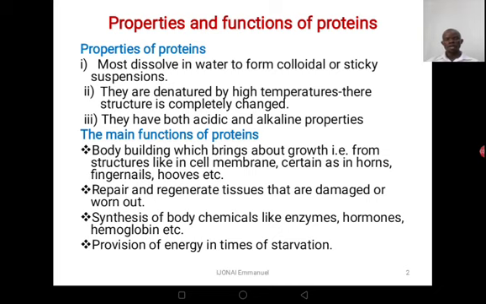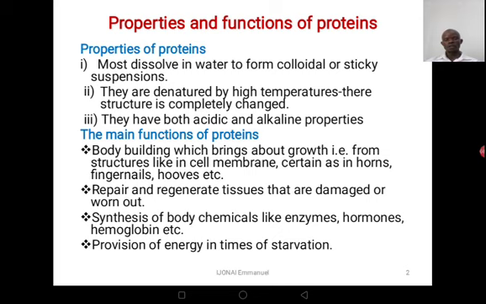The first one, they are used for bodybuilding, and this brings about growth from structures like cell membrane, and it is also found in fingernails, hooves of animals, and so on. Then proteins are also used for repair and regeneration of tissues that can be damaged or worn out. For example, when you get a wound, proteins can be used in the repair of such damaged tissues.